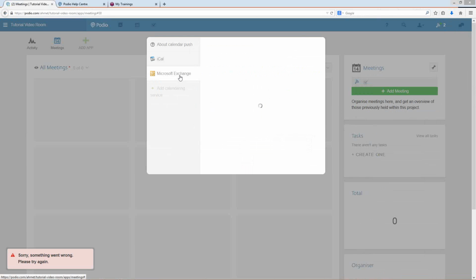And I'm wondering what went wrong here. Maybe I clicked more than once. But basically, that's the way you want the calendars to connect to Outlook, is through this method.